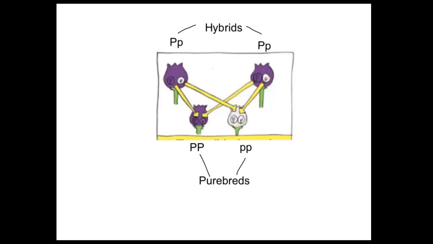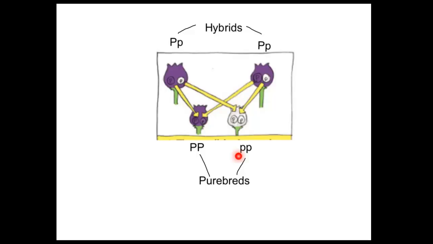The other thing we can take away from this experiment Mendel created is that we have what are called purebreds, and we have plants, or organisms or traits, that are called hybrids. A purebred is when you have the same alleles. Notice we have a big P here and a big P here, so two dominant alleles. That is a purebred purple plant because they have the same type of allele. And this right over here is a white purebred plant because, again, they have the same alleles.